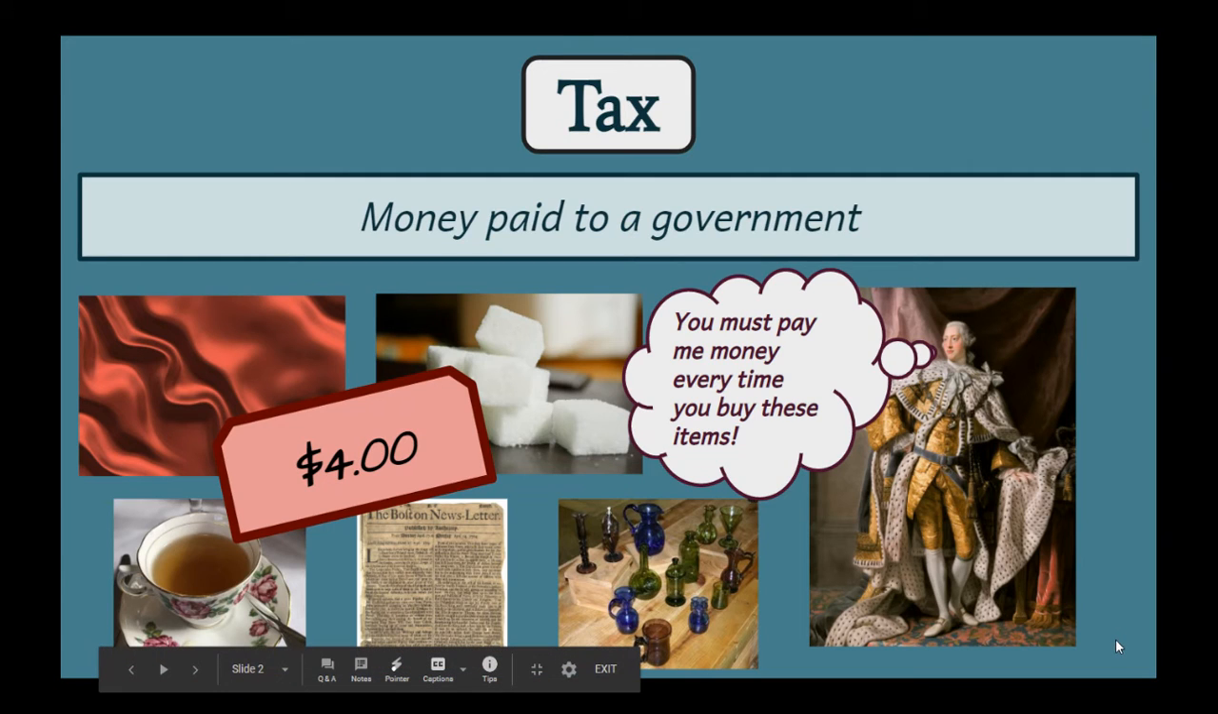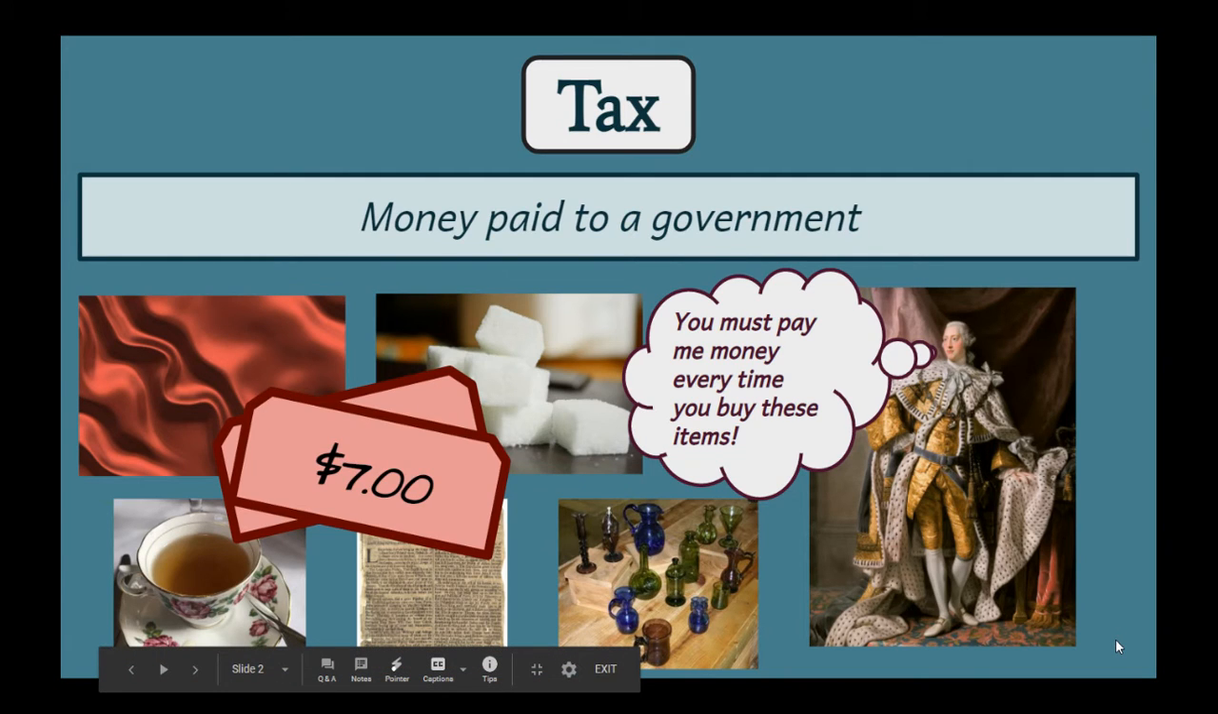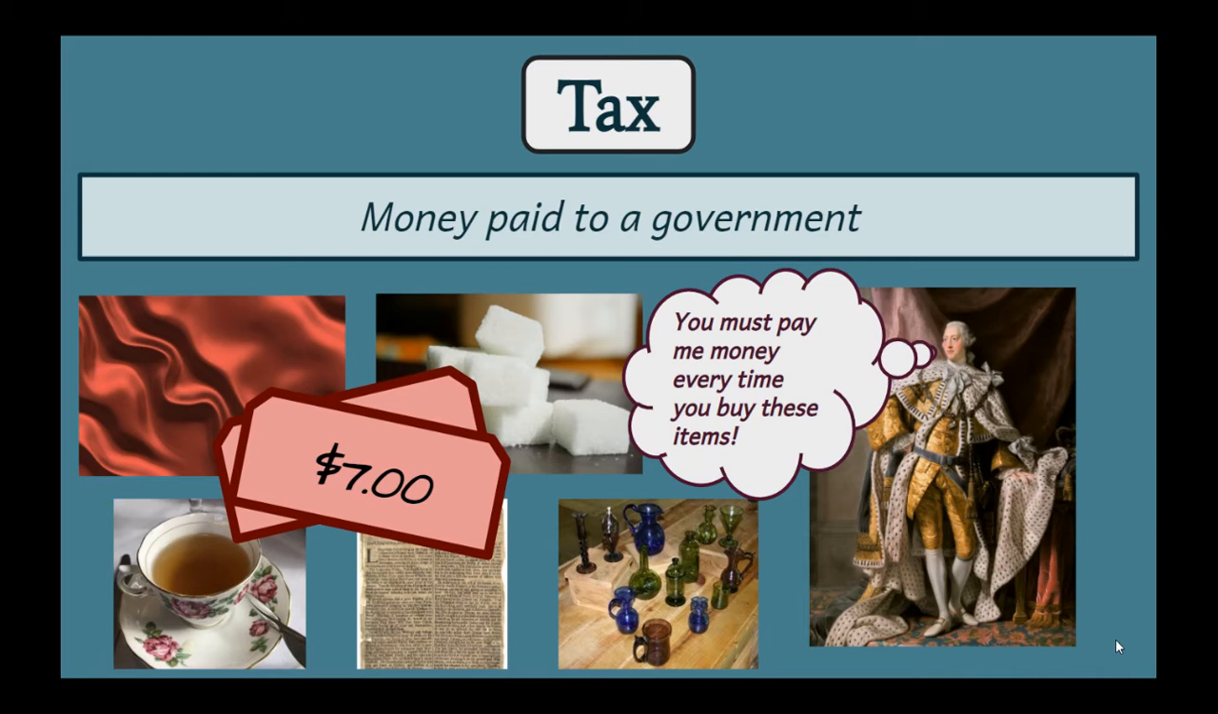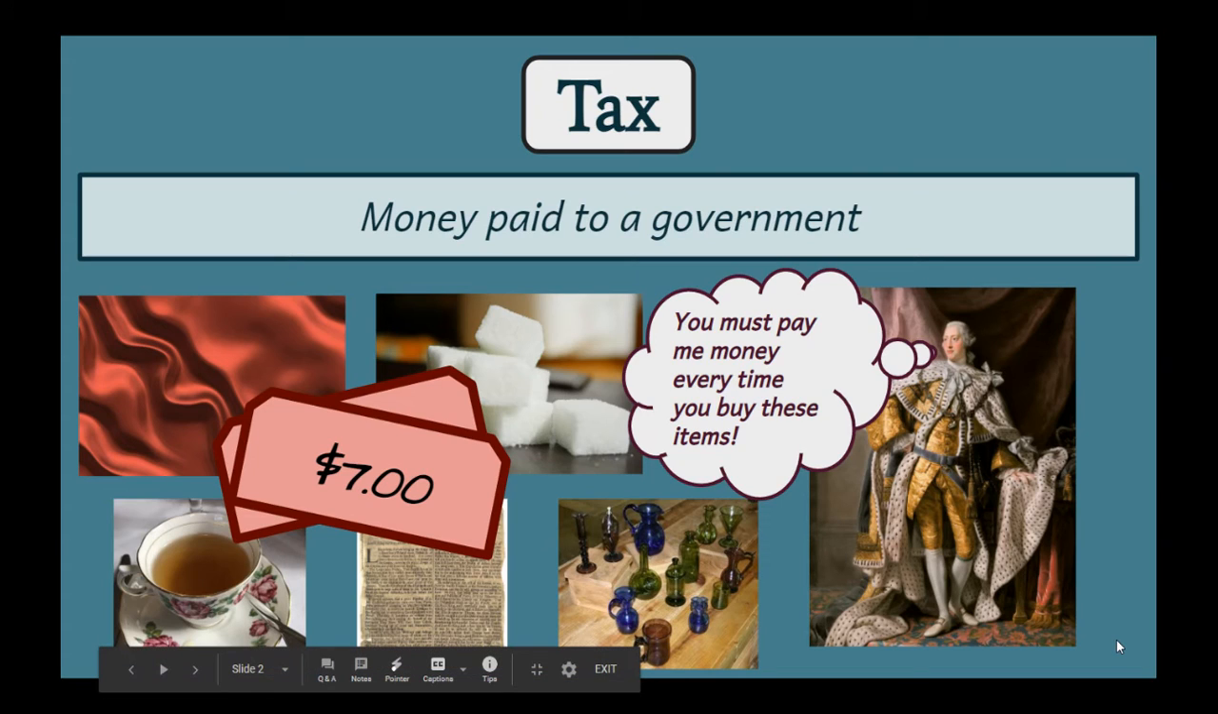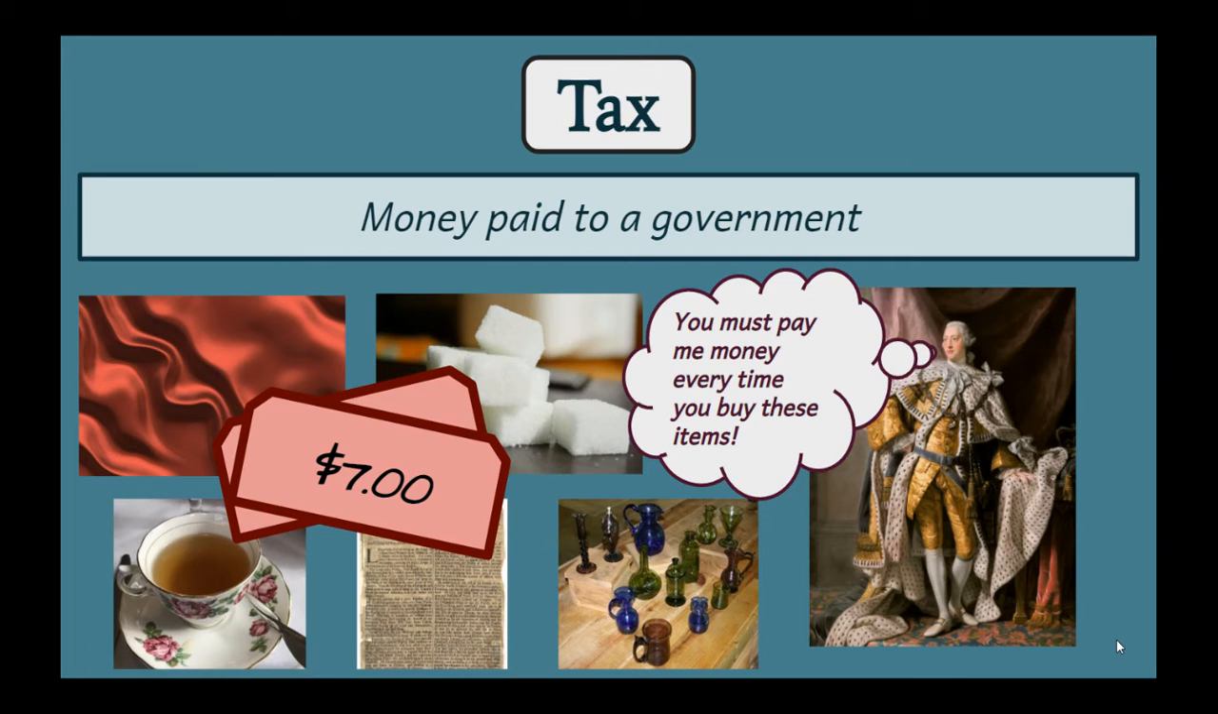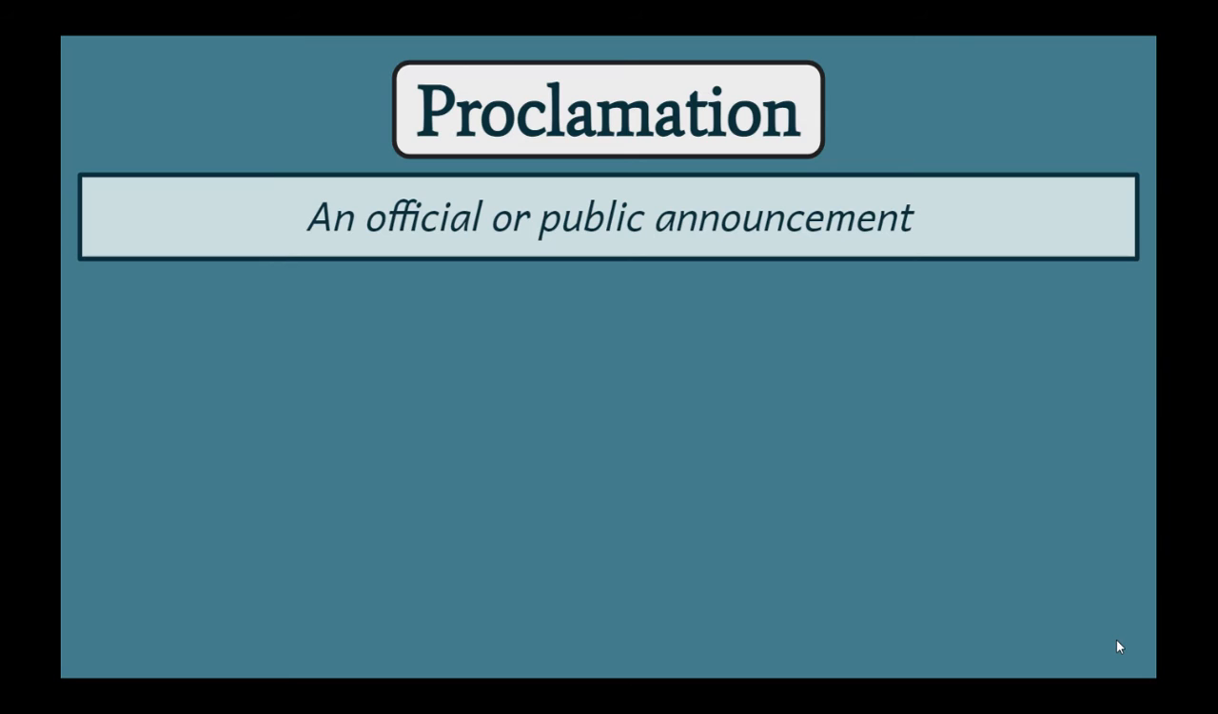So instead of $4 for these items, he changed it so that now they were $7. And $4 would go to the store that was selling it, and $3 would go to him. That extra $3 that people have to pay when they purchase an object is a tax. So there might have been a $3 tax on tea, a $3 tax on sugar or newspapers, and so on. Colonists were not very happy that they had to pay extra for these items and give that extra money to King George III.